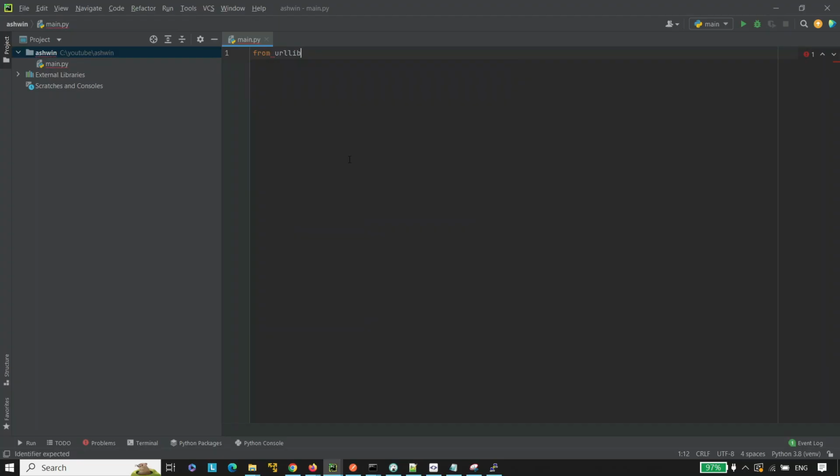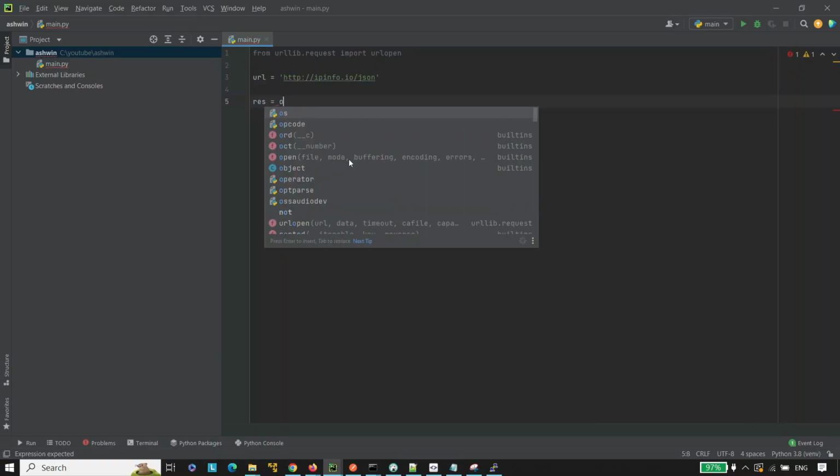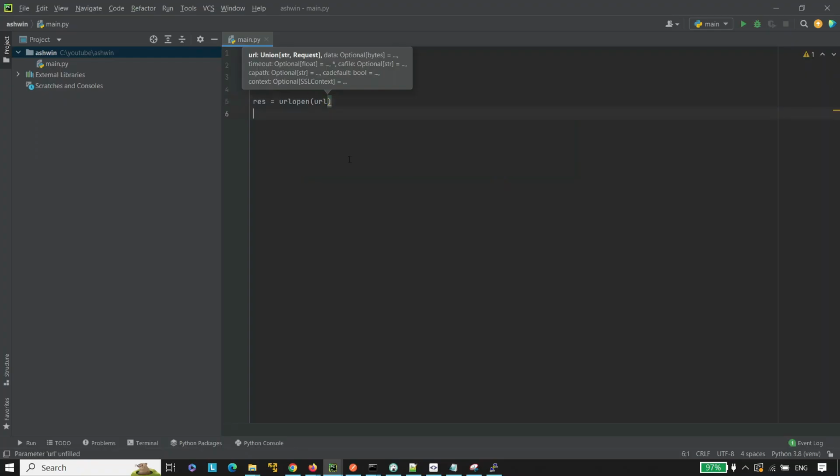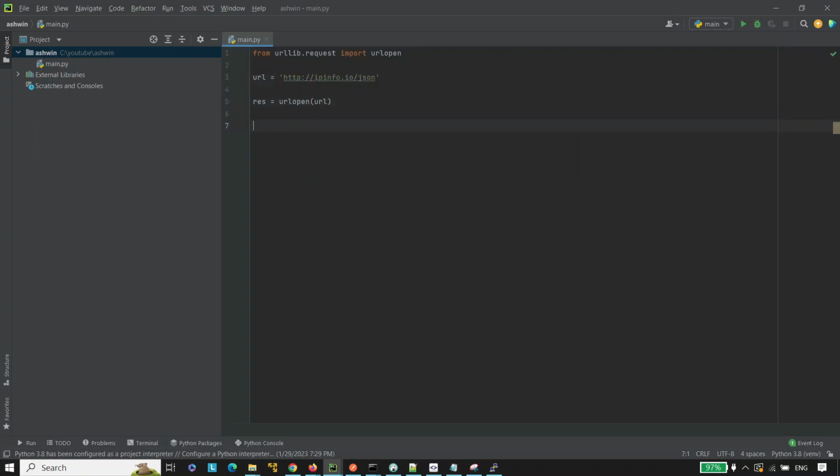Okay, we need to import urlopen. From urllib.request import urlopen. Take a variable url. url equals to http, ipinfo/json. Now response equal to urlopen, pass the url here. Now take the data variable